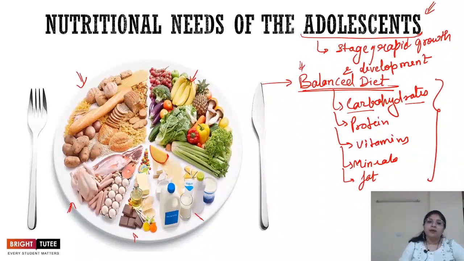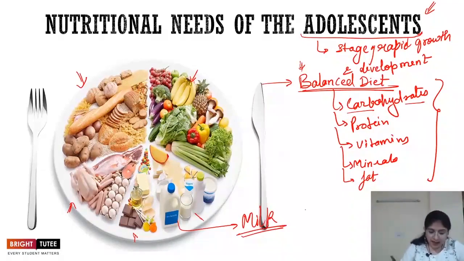Another very important food that we need to talk about is milk. Now, milk is considered a complete food because it has all the nutrients that are required by the body. Milk is in itself considered a balanced food, right? Why is it called a balanced food? Because it contains all the important nutrients that are needed by the body, right?